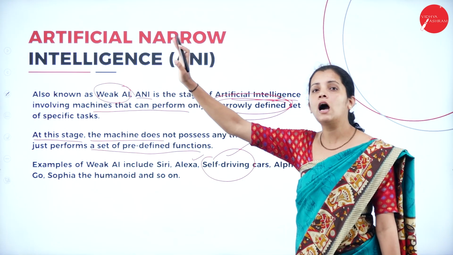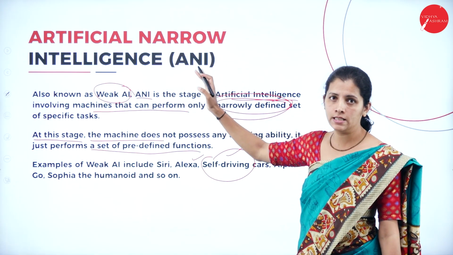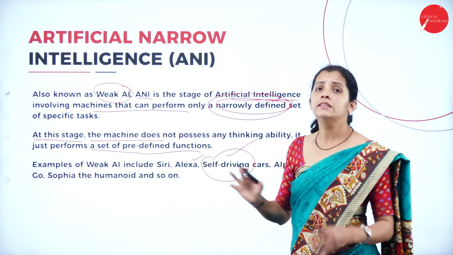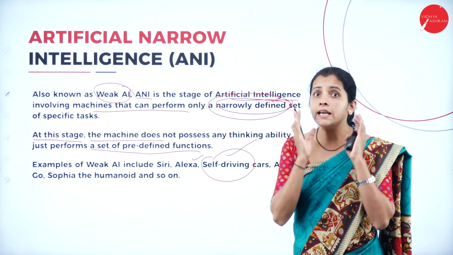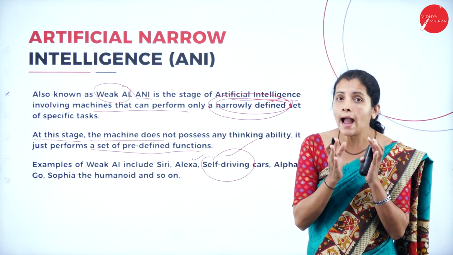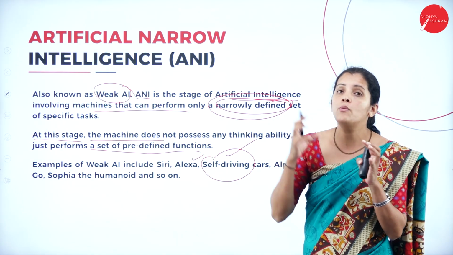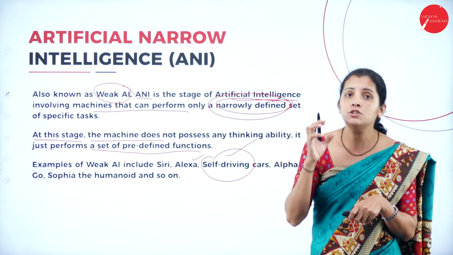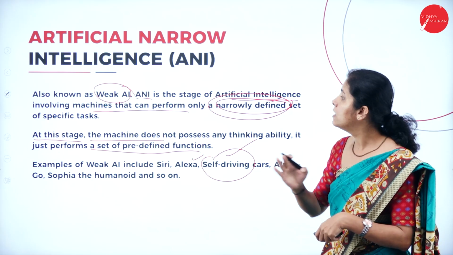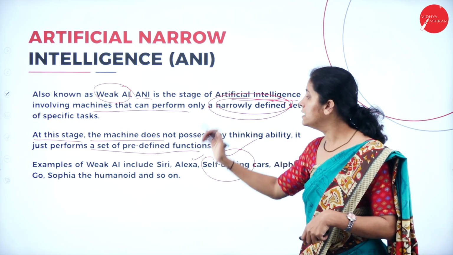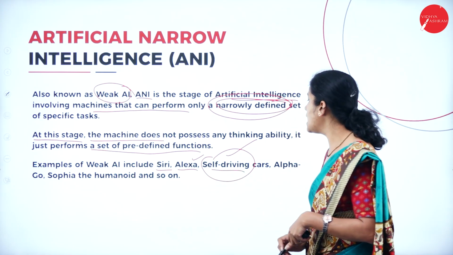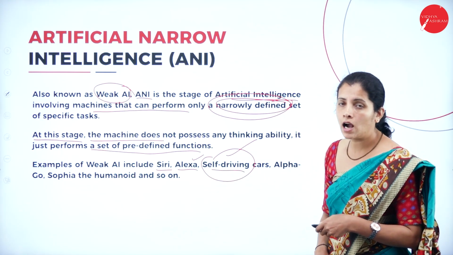That is nothing but artificial narrow intelligence. Siri as well as Alexa have a set of predefined data, and they perform all the tasks based on this set of predefined data. The best examples here are Siri, Alexa as well as the self-driving car.